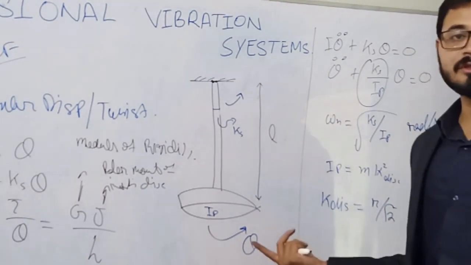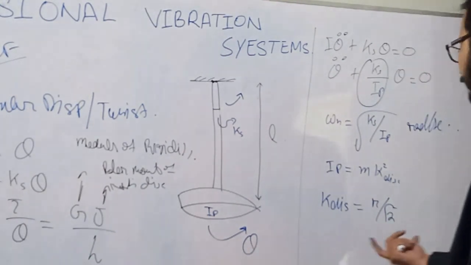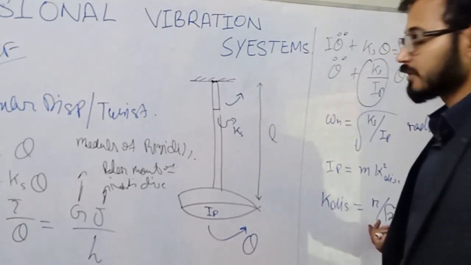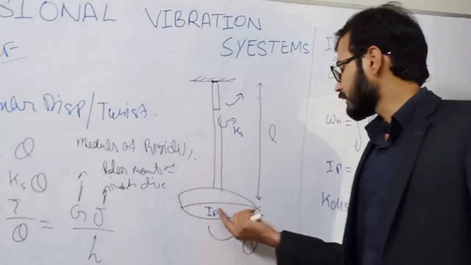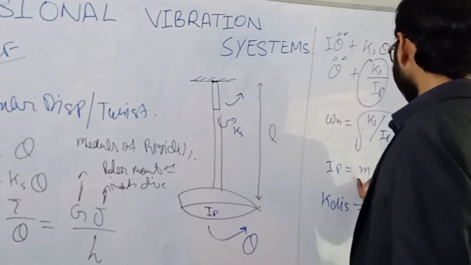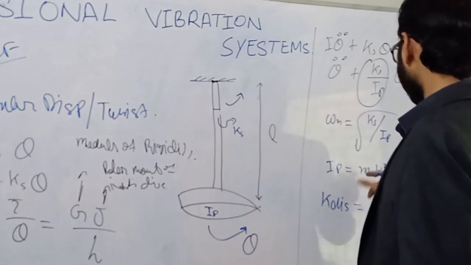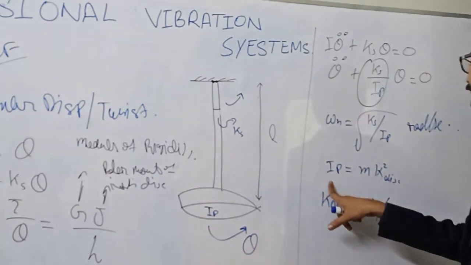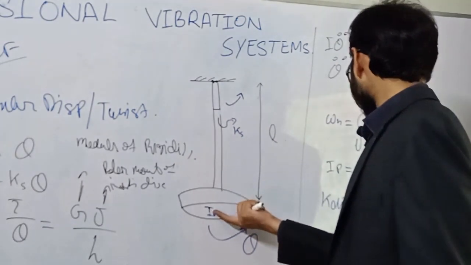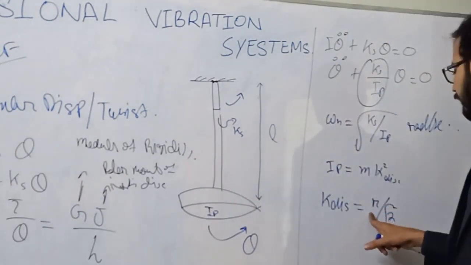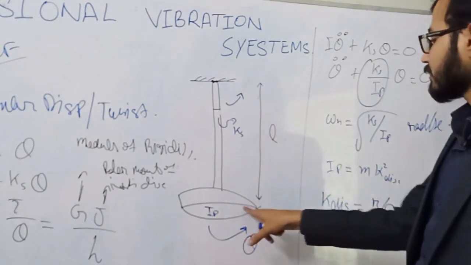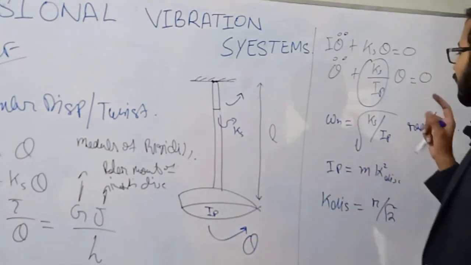So please also see its derivation from the internet. Although radius of gyration of disk is found to be the radius of this disk divided by square root of 2. So when we put this value here, we can get the value of I easily, because we can calculate the value of radius of this disk, and when we put it here, we will get value of k, and we will put value of k here. Already we have mass of this disk, and we can calculate polar moment of inertia.